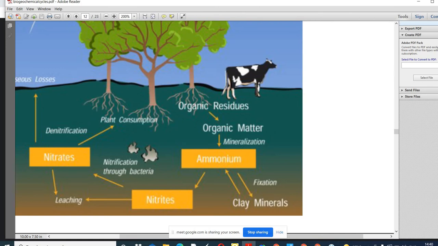So this process is called nitrification. Is it clear to you? What is nitrification? Formation of the soluble form of nitrogen, that is nitrate. Which one is the soluble form of nitrogen? Nitrates. Nitrates can be utilized by the plant in the formation of organic matter, and that process is called nitrogen assimilation.